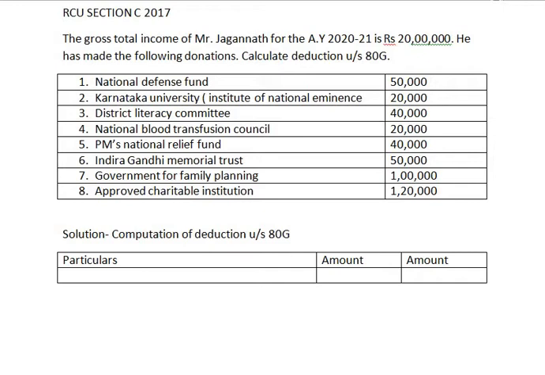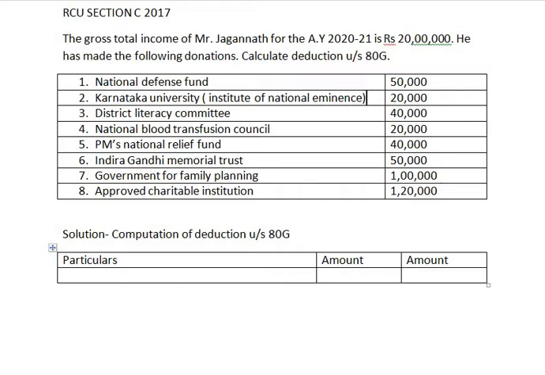First, National Defence Fund rupees 50,000. Second, Karnataka University Institute of National Eminence rupees 20,000. District Literacy Committee rupees 40,000. National Blood Transfusion Council rupees 20,000. Prime Minister's National Relief Fund rupees 40,000.